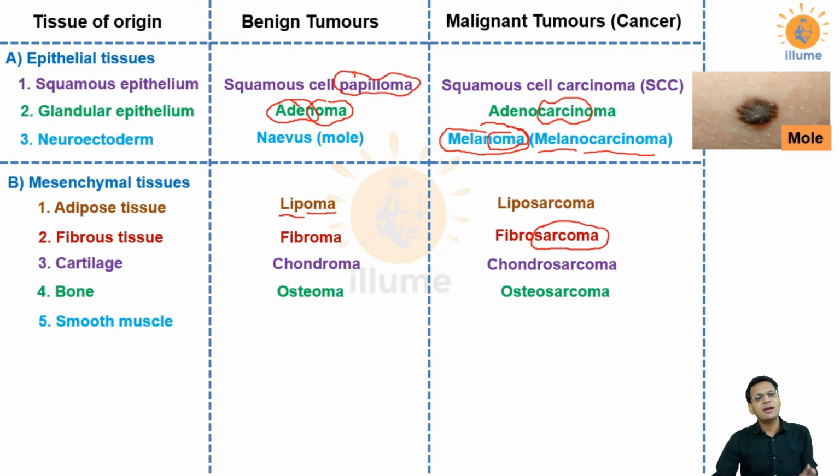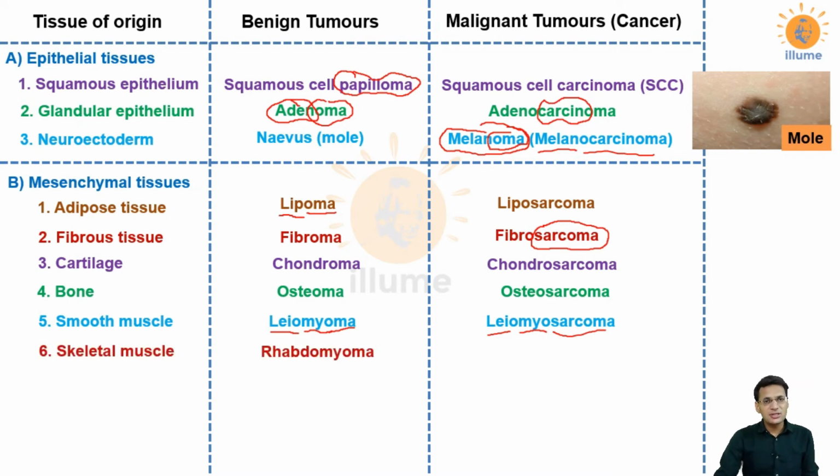In muscles we have two different groups, smooth muscle and skeletal muscle. For smooth muscle we use the word leio. If I split the word leiomyoma, leio is smooth, myo is muscle as in myosin, tropomyosin, and oma is a benign tumor, so a benign tumor of smooth muscle. Its malignancy would be called leiomyosarcoma. Leio is smooth, myo is muscle, and sarcoma is a cancer of mesenchymal origin.